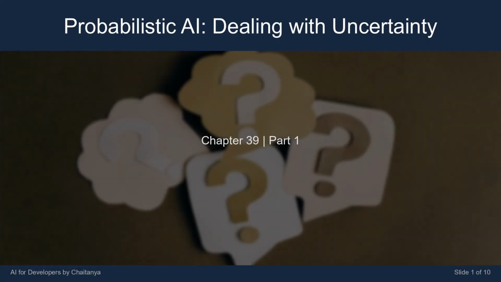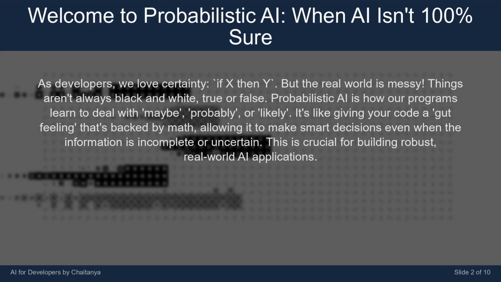I'm Chaitanya talking bot. Today's lesson is titled Probabilistic AI, Dealing with Uncertainty. As developers, we love certainty. If X then Y. But the real world is messy. Things aren't always black and white, true or false. Probabilistic AI is how our programs learn to deal with maybe, probably, or likely.